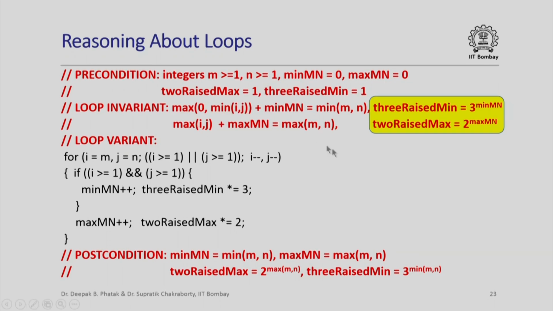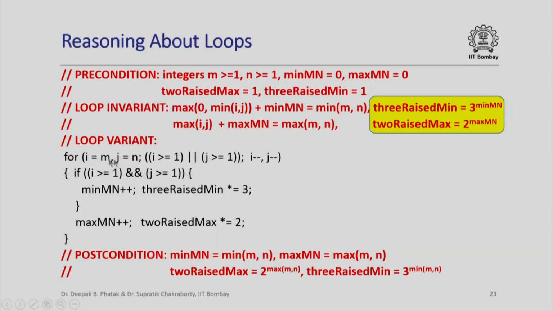And now of course what is the value of 3 raised to min and 2 raised to max? We want the value of 3 raised to min to be 3 raised to min mn, we want the value of 2 raised to max to be 2 raised to max mn, and we have just seen that when min mn becomes equal to min of mn, then this variable will get the value 3 raised to min of m and n, and when max mn becomes equal to the max of m and n, then 2 raised to max will become the value of 2 raised to max of m and n. So this is basically what is happening in this loop.